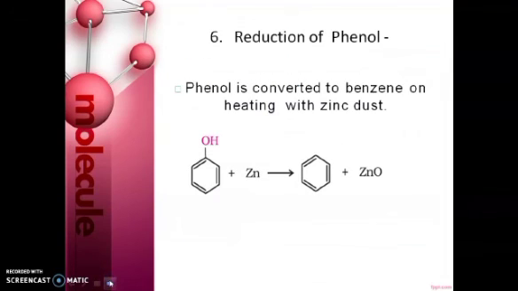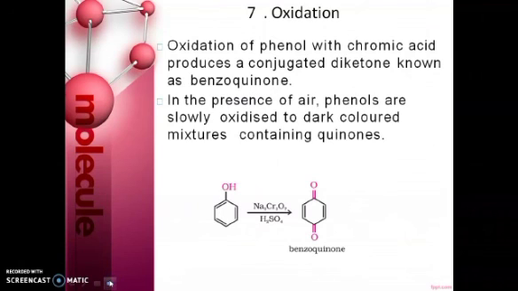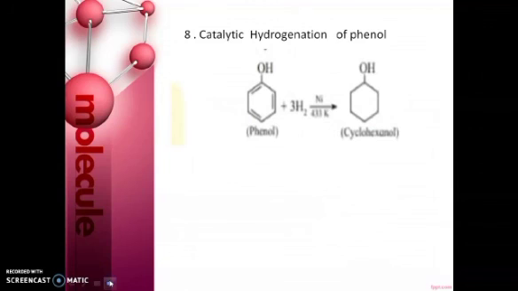Next one is the reduction of phenol. So phenol is converted to benzene on heating with zinc dust. Next one is the oxidation. So oxidation of phenol with chromic acid produces a conjugated diketone known as benzoquinone. Next one and last reaction is the catalytic hydrogenation of phenol. So the catalytic hydrogenation generally takes place in presence of nickel or platinum at 433 Kelvin.